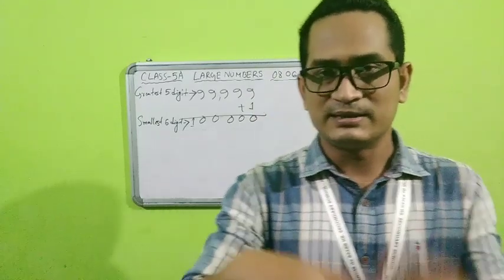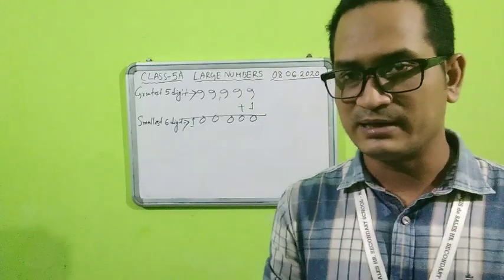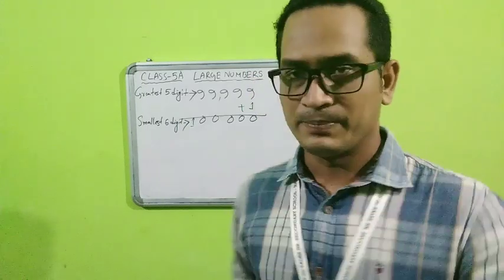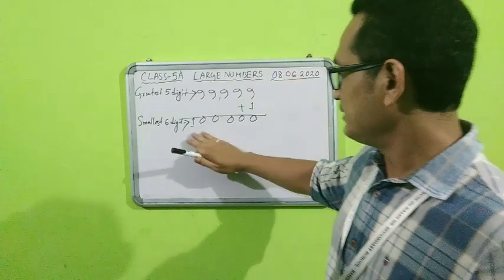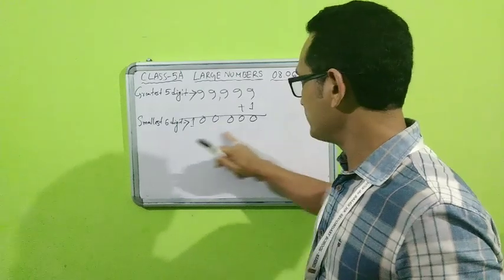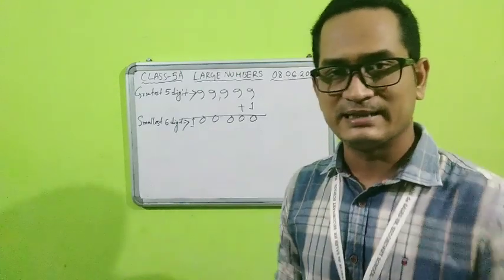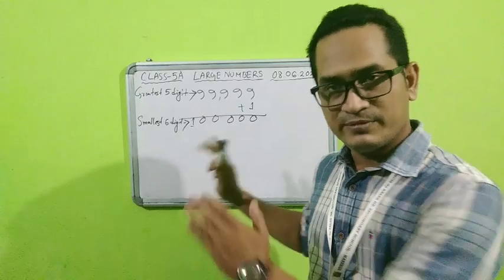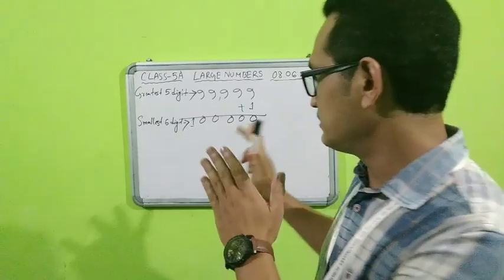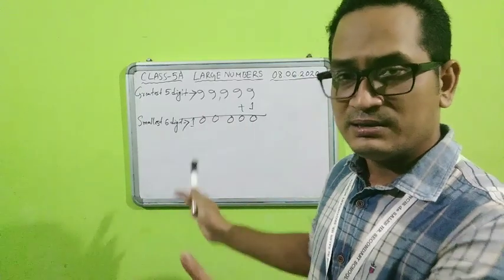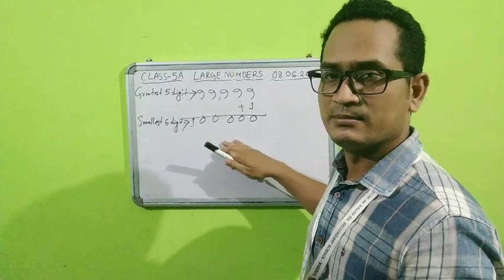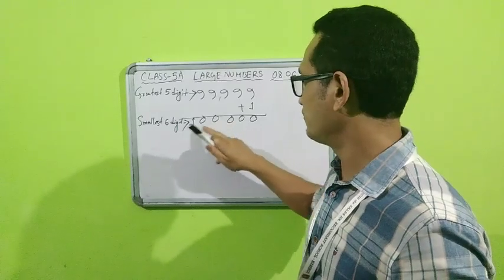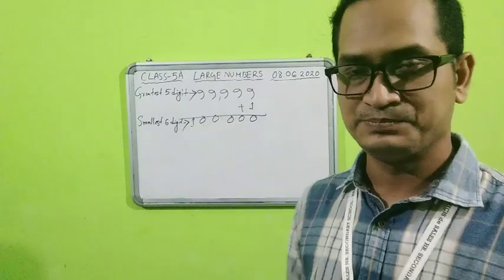If I put 5 zeros, it will not have any value, because 0 does not have any value. So I have to put 1. Here also, all are 0 except the left-hand side digit, which is 1. So obviously it will be the smallest 6-digit number, because 1, 2, 3, 4, 5, 6, it has 6 digits.